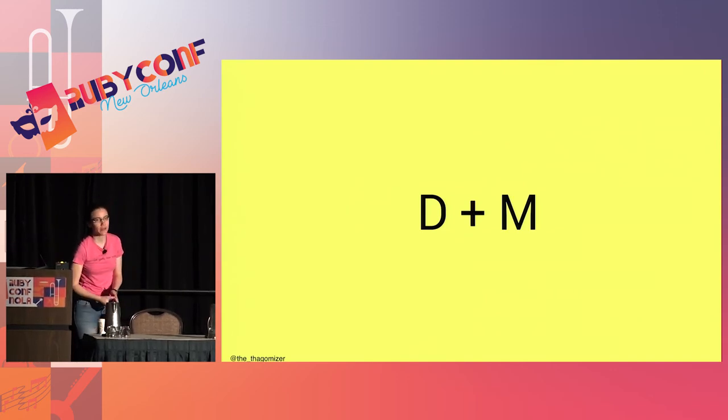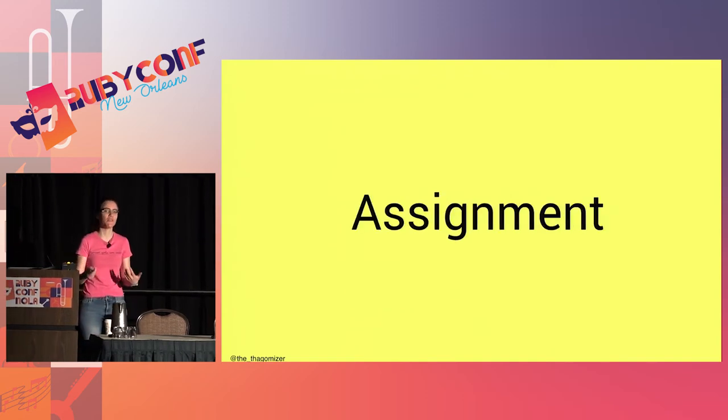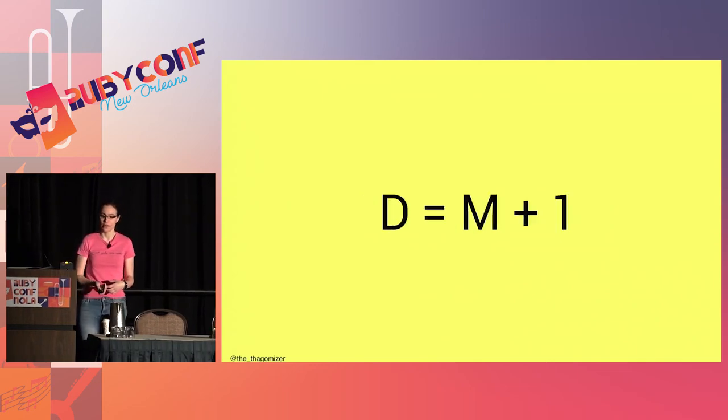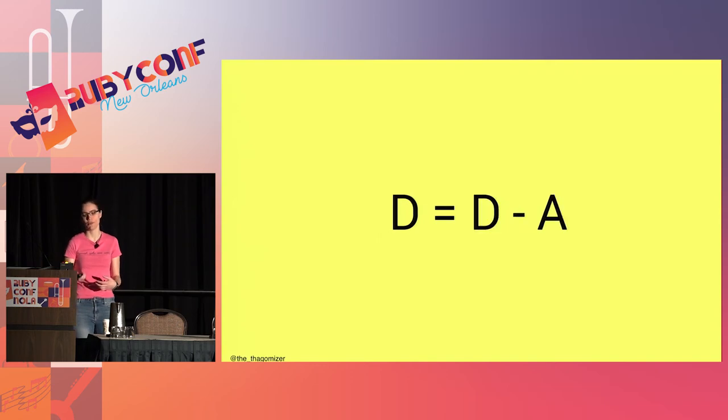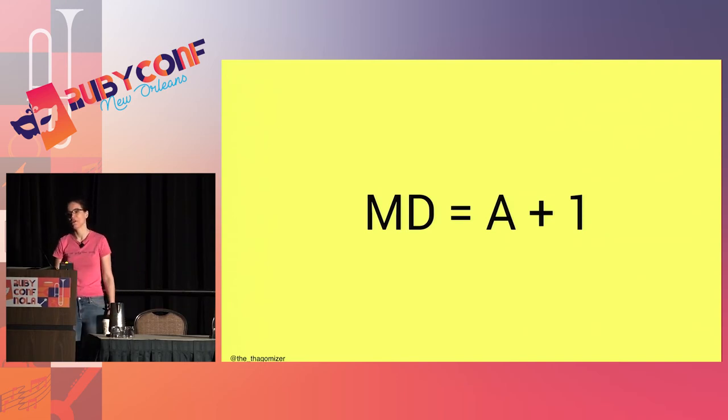And important to note, I don't have multiplication, don't have division, don't have anything that even remotely looks like a list. Very, very limited. But I can actually assign the things I calculate to values. So I can assign to any of the registers or to memory. So I can say D equals M plus 1 or D equals D minus 1. And I can also do multiple assignment. So I can say M and D both get the value of A plus 1, which is crazy because then I'm incrementing the memory register. Yeah, that's a bad idea.